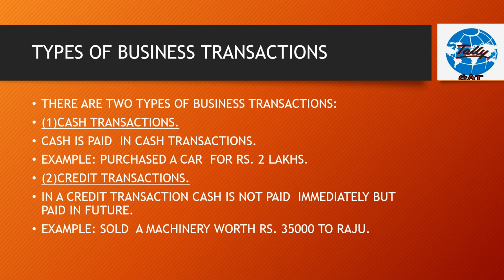Second one, credit transactions. In a credit transaction, cash is not paid immediately but paid in future. For example, sold a machinery worth rupees 35,000 to Raju. In this case, the money is not received from Raju. Raju, the buyer of this machinery, will pay this money to the seller company after some time.